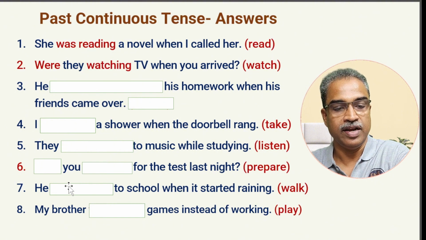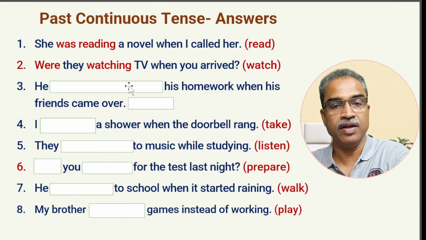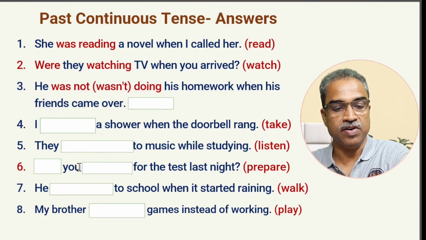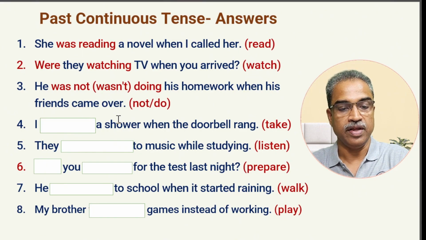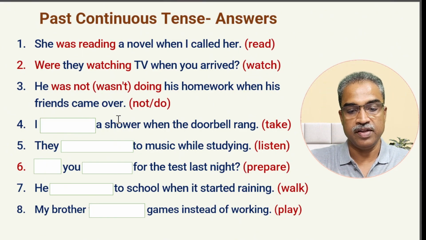Very good. Next one: he dash his homework when his friends came over. I haven't given any particular verb there, but let's just see what it is. So he wasn't, or else he was not doing his homework when his friends came over. So the verb was not do here, actually. Okay, so he wasn't doing his homework.